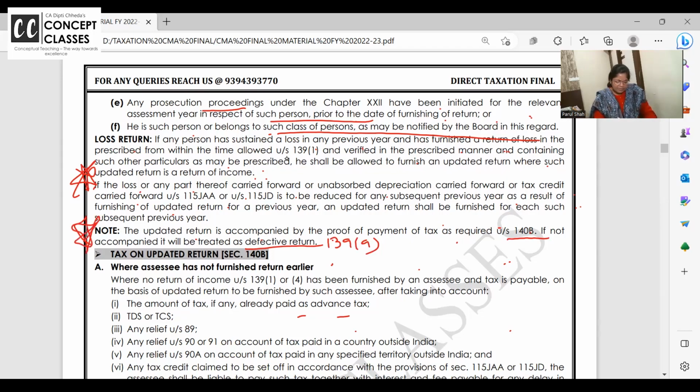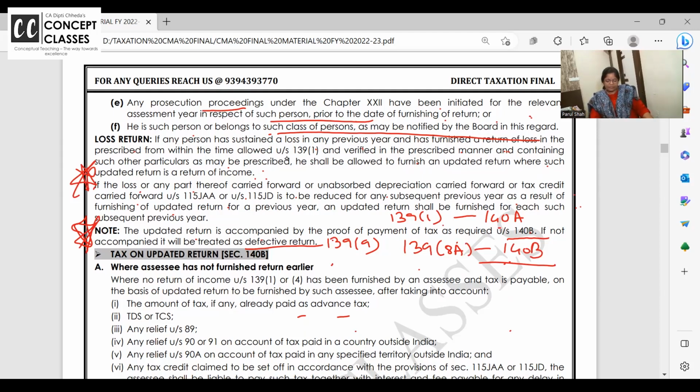Mark it for MCQs. When you file your return under 139(1), whatever is the tax, you have to pay it as self-assessment tax under section 140A. Yaad hai sabko? Self-assessment tax which you file. You have already paid advance tax in March, but the tax which is left out, you pay with filing of return. Same way, if you are filing an updated return under 139(8A), you should pay the tax which is due under 140B. If not, it will be treated as a defective return.